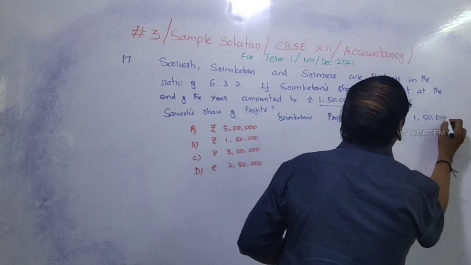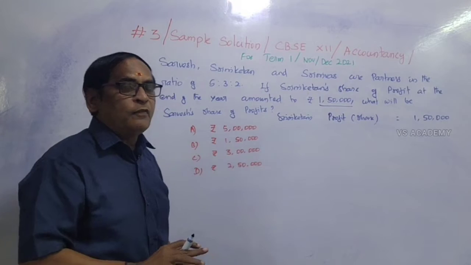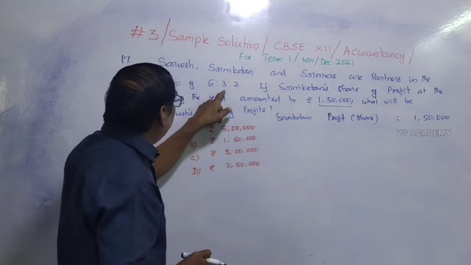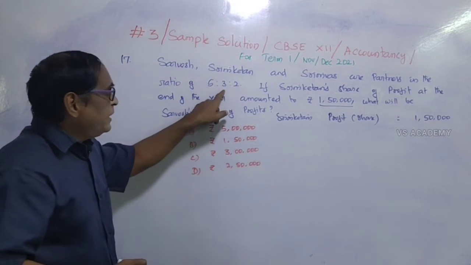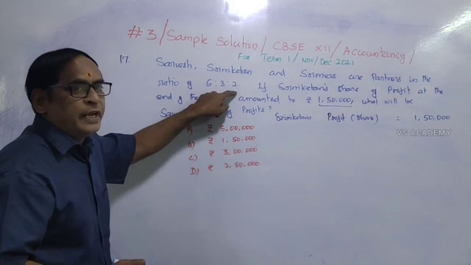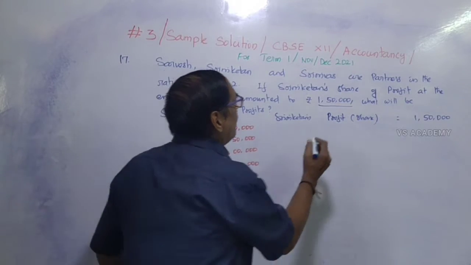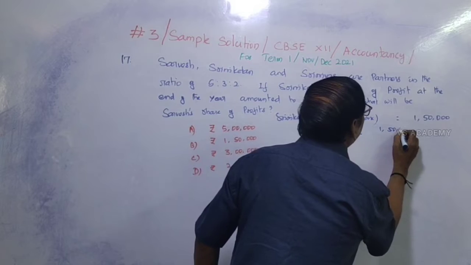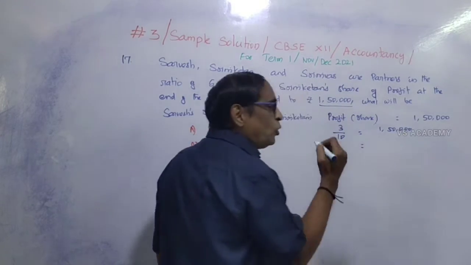1,50,000. So we have to find out the total profit for the year ended. The ratio is 5:3:2, and Sriniketan's share is 3, so 3 out of 10: 5 plus 3 plus 2 is 10. For 3 out of 10 shares, his profit is 1,50,000. So what will be the total profit?